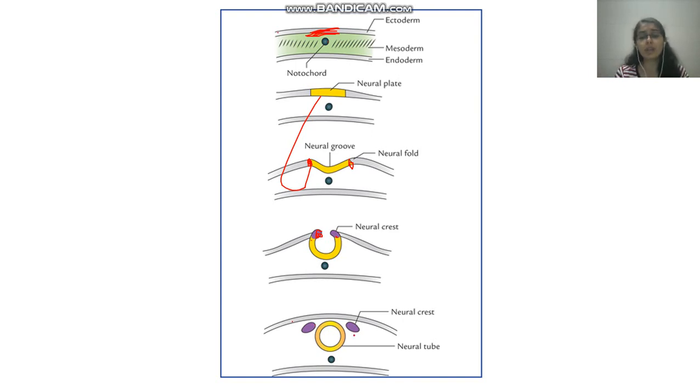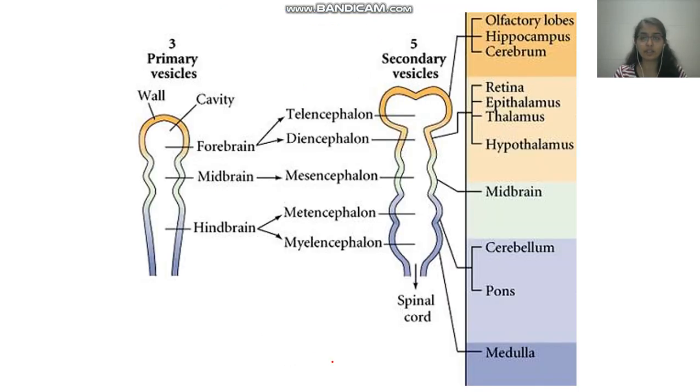Okay, so what happens to the notochord later? The remnant of this notochord will form the nucleus pulposus, surrounded by the annulus fibrosus, in between our vertebral bodies, as we all know. So what are the derivatives of this notochord?